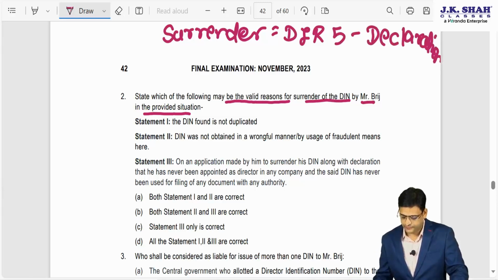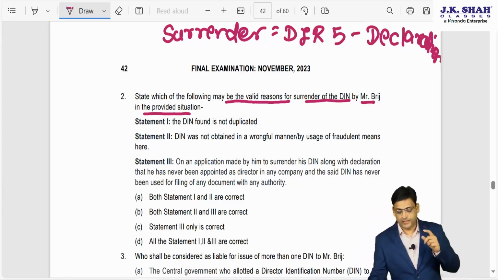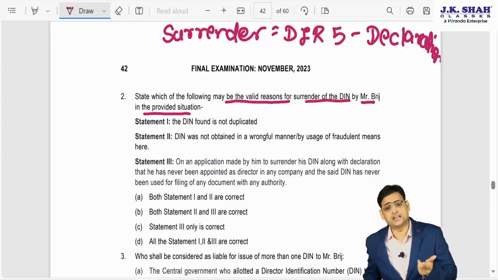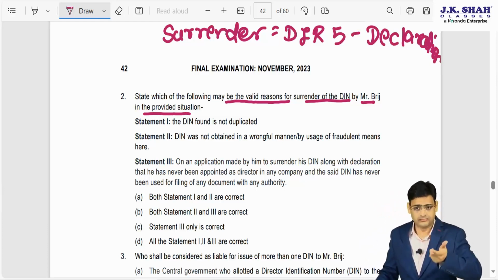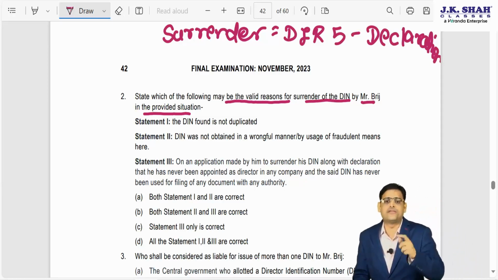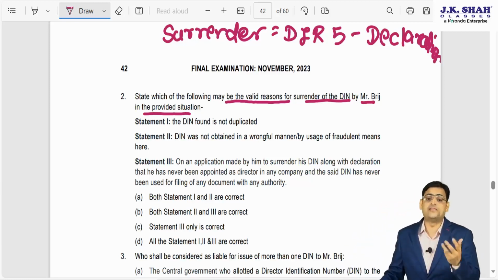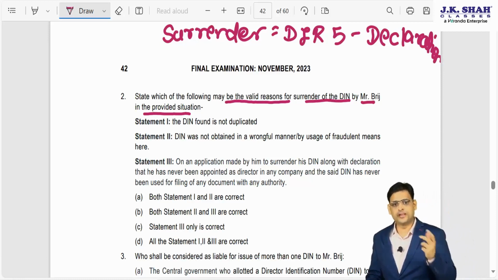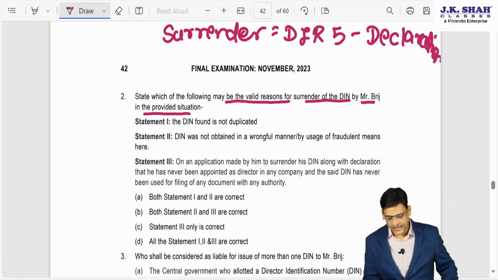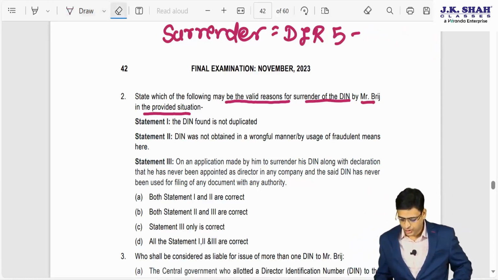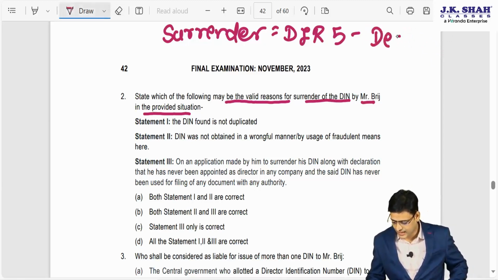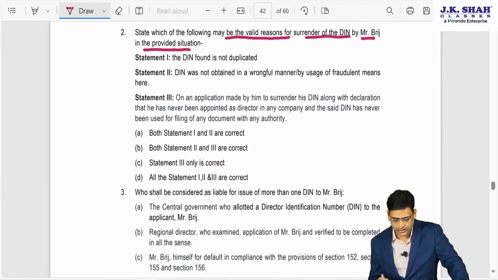That you have not been appointed as a director using that DIN and you have not used that DIN anywhere in any document. So we have to see whether any of the answers match.